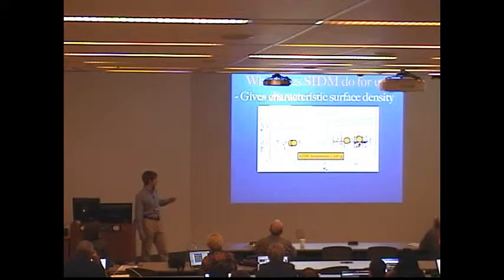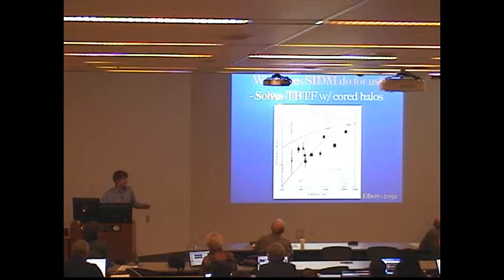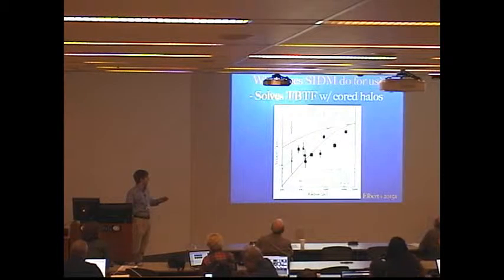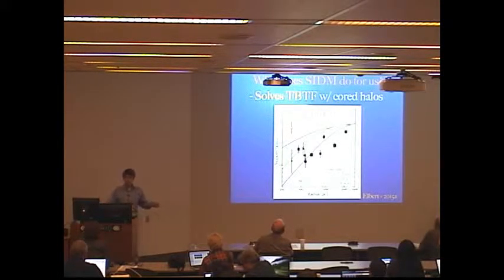And this is right in line with this characteristic surface density that's been measured in galaxies all the way from dwarf spheroidals up to Milky Way-sized spiral galaxies. So SIDM is able to reproduce this characteristic surface density essentially for free. Another thing is SIDM solves too big to fail. If you have a 40 kilometer per second halo, you turn on self-interactions, suddenly you can populate this halo with local volume dwarf spheroidals, or local volume dwarfs.